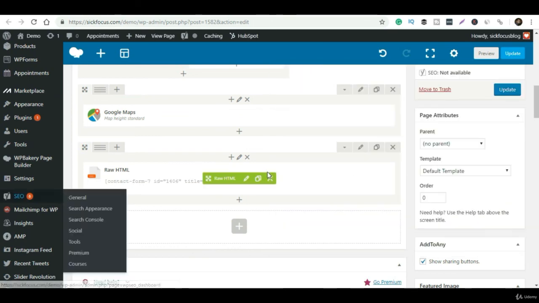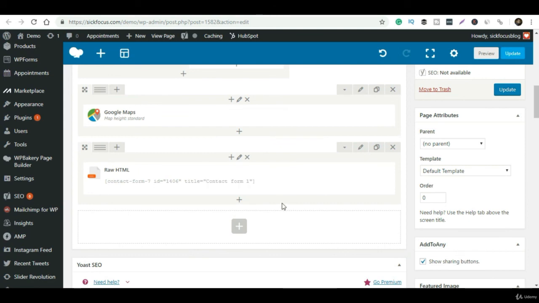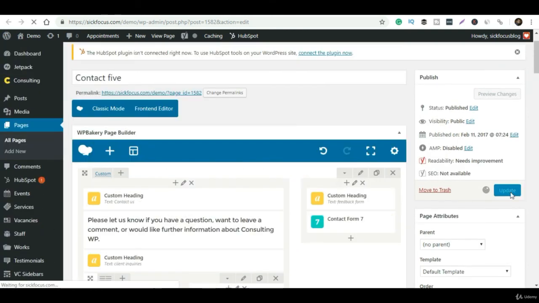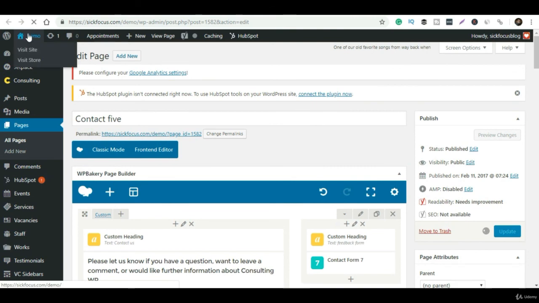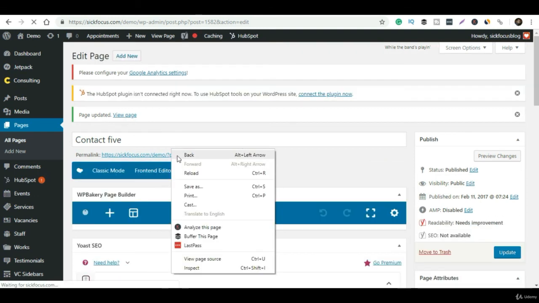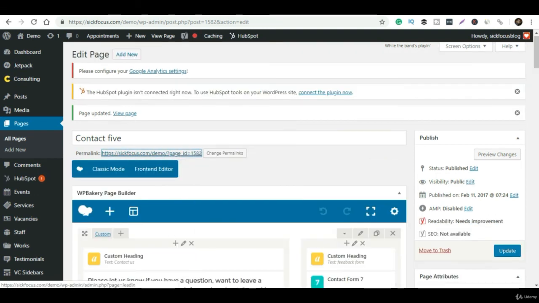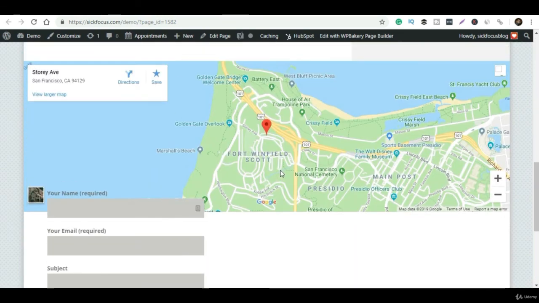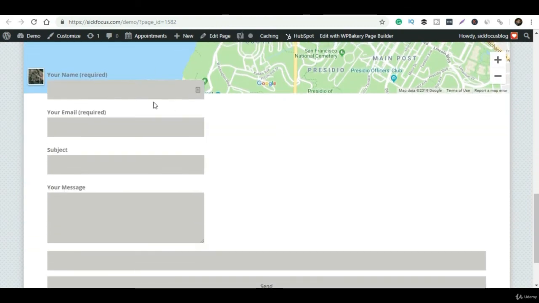After that, once the page gets updated, we have to see how the page looks. I'm clicking on this particular area just to see how the web page and the contact page look. This will give us a preview. So we can see the contact form and how it is looking. As of now we have created the name, email address, subject, message, and the send button.